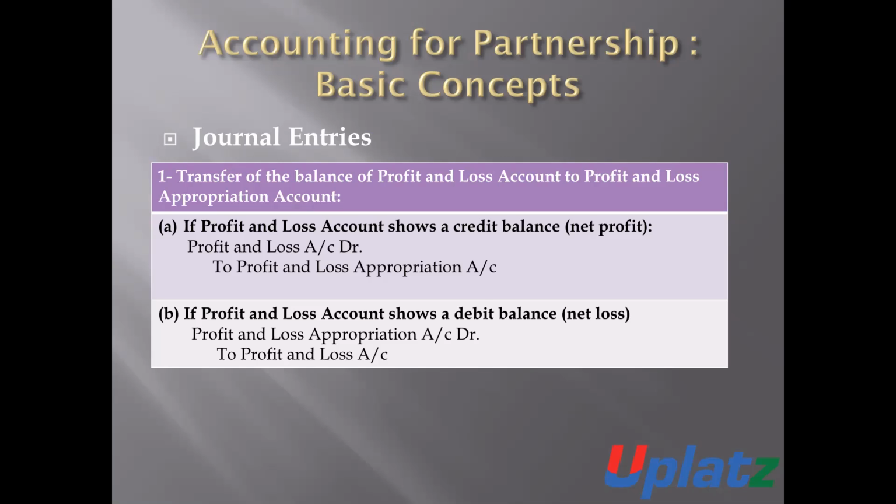If the profit and loss account shows a debit balance, meaning there is an amount of loss, then such amount of loss will be transferred to profit and loss appropriation account from profit and loss account. In this case, the entry will be profit and loss appropriation account debit to profit and loss account. So this is the accounting entry which is required to be made to transfer the amount of profit from profit and loss account to profit and loss appropriation account.